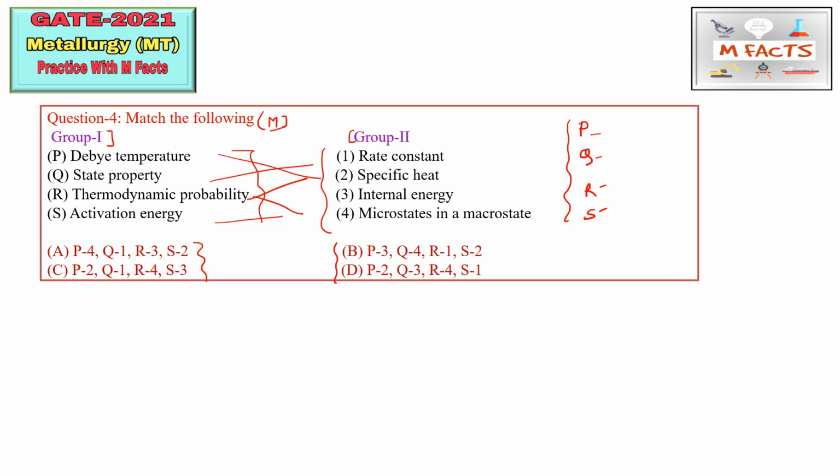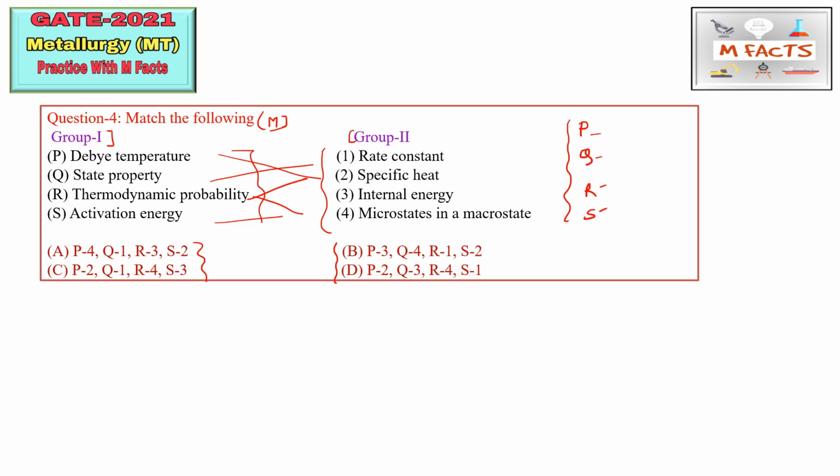Okay, so first of all we will see that P is Debye temperature, state property, thermodynamic probability, and activation energy. Okay, so here you will see rate constant, specific heat, internal energy, microstates in macrostates. So for this question, you should know what this Debye temperature is. Debye temperature is the highest achievable temperature that can be achieved in a single normal vibration. Okay, so this is the Debye temperature. And what is the role of this Debye temperature?